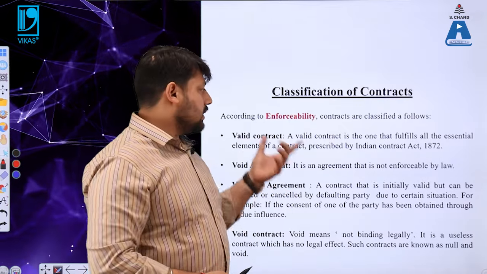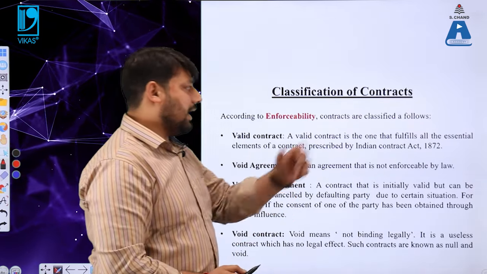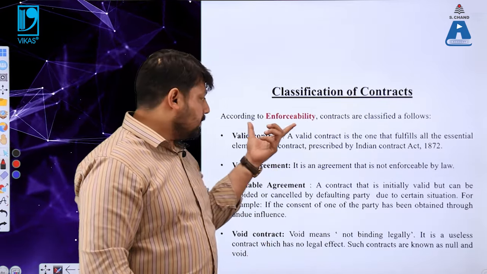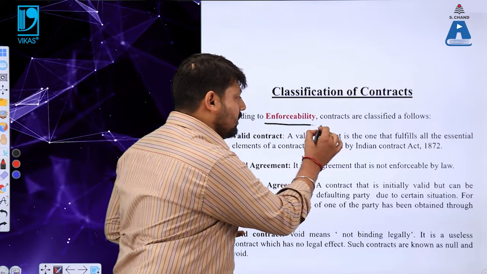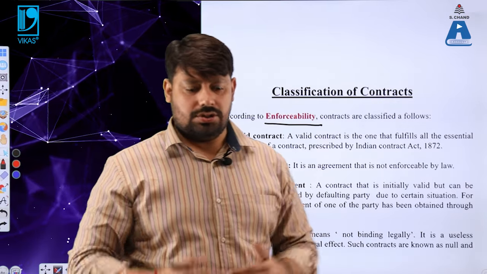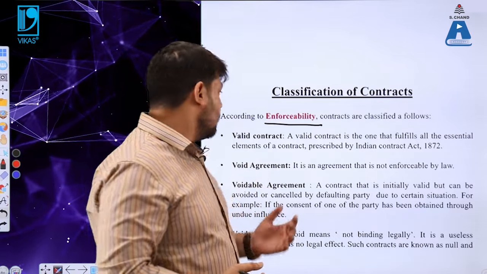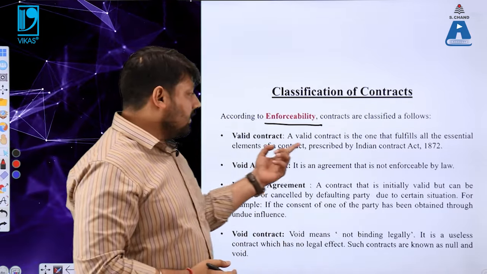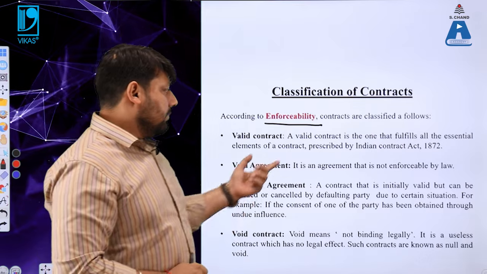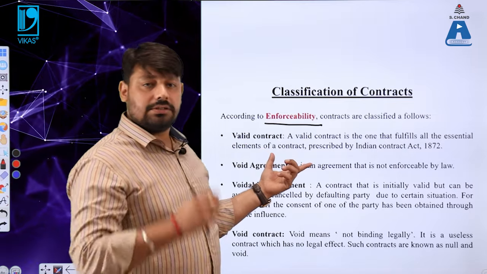Now the classification is according to enforceability. According to enforceability, contracts are classified as follows. Number 1, valid contract. Please make a note of it. This particular type is very important to understand. In order to run your business organization, in order to carry out your business commercial transactions, you should understand what a valid contract is. A valid contract is the one that fulfills all the essential elements of a contract prescribed by the Indian Contract Act 1872. Let me recapitulate what those essential elements were.